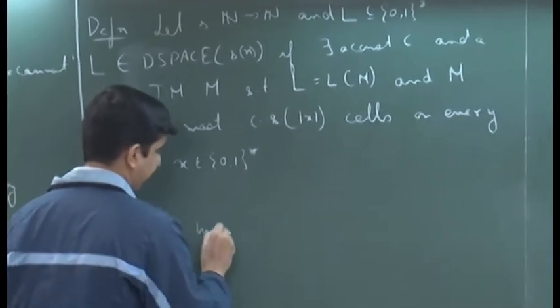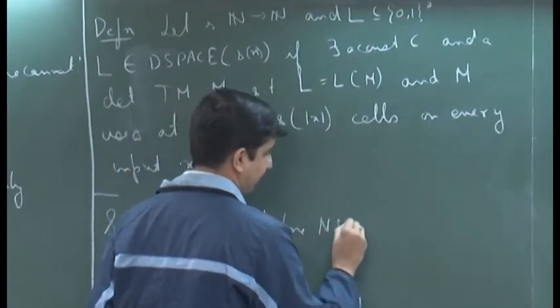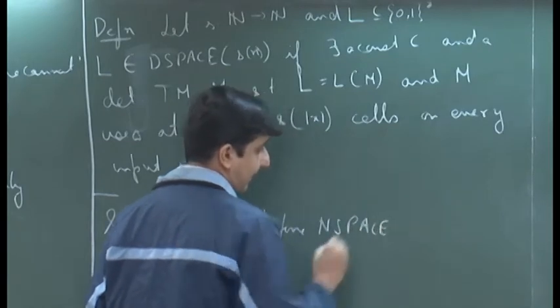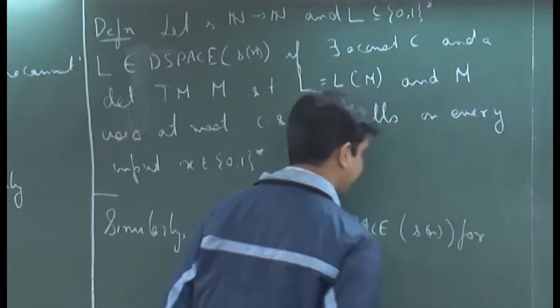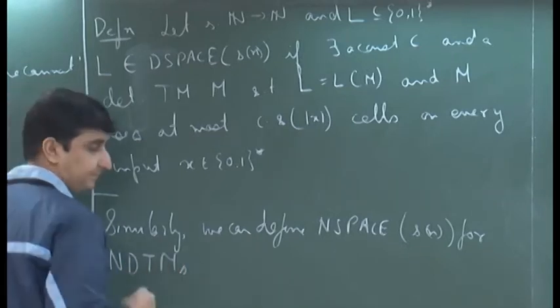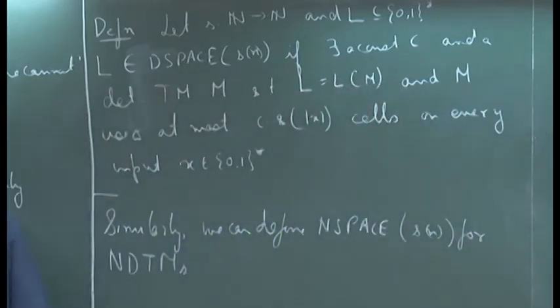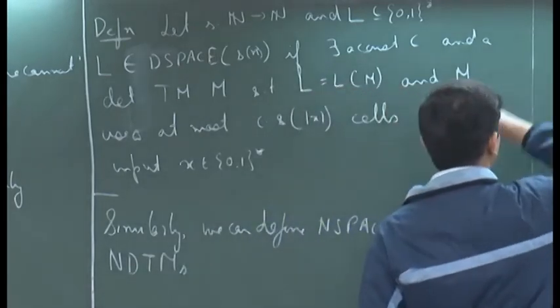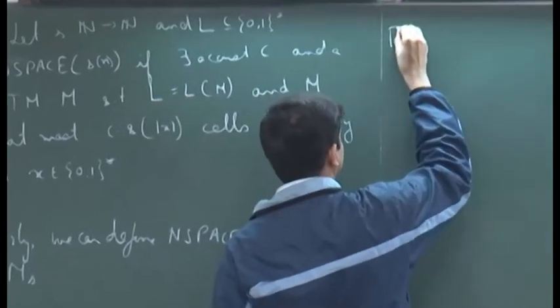So, similarly we can define N space S of n for non-deterministic Turing machines. Okay. So, now what can we say about certain basic relations between deterministic and non-deterministic Turing machines? Well, one thing is quite obvious. If I want to look at it with respect to a function, let us say S of n, I will just state it as a fact.